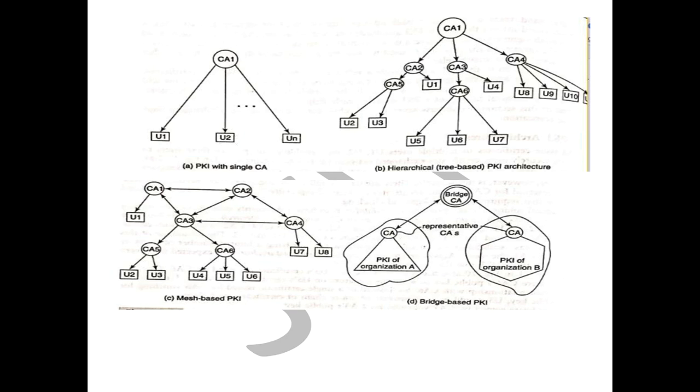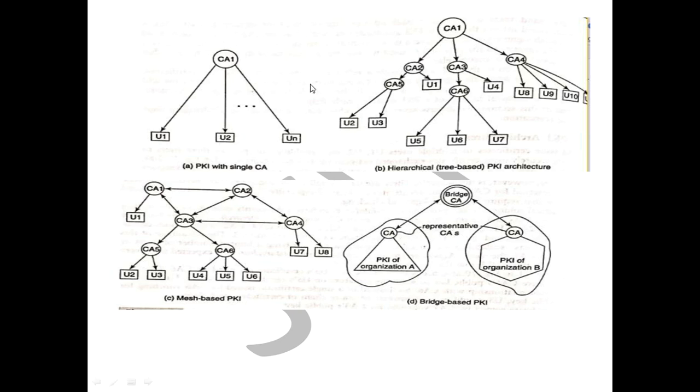But the problem is that this architecture is not scalable. There are tens of millions of users who may need certificates, and it is not practical for CA1 to issue certificates to all of them, especially if the type of certificate issued is the one that requires much background checking.